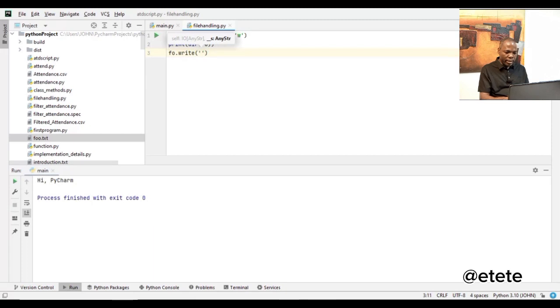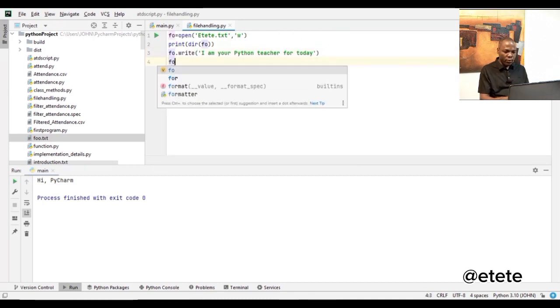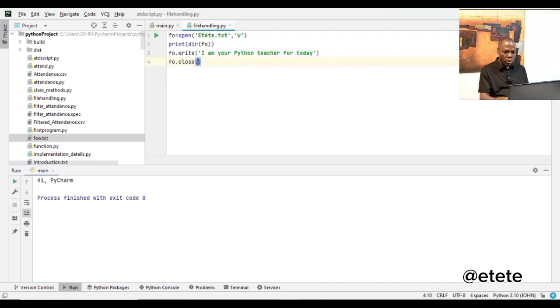Inside it, I will write "I am your Python teacher for today." Now, that is all I'm writing into that place. Then I'm going to close my file, fo.close. I'm going to call the close function. All right, so that is done.